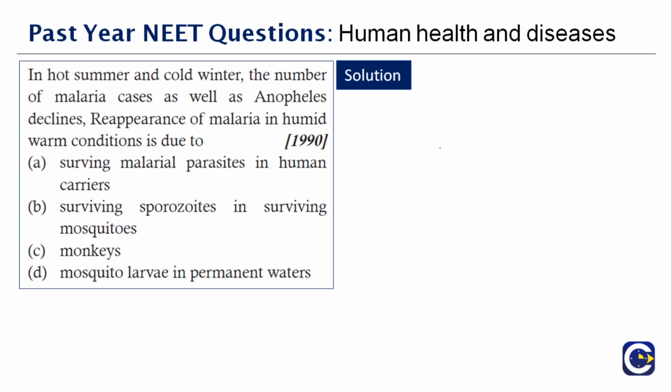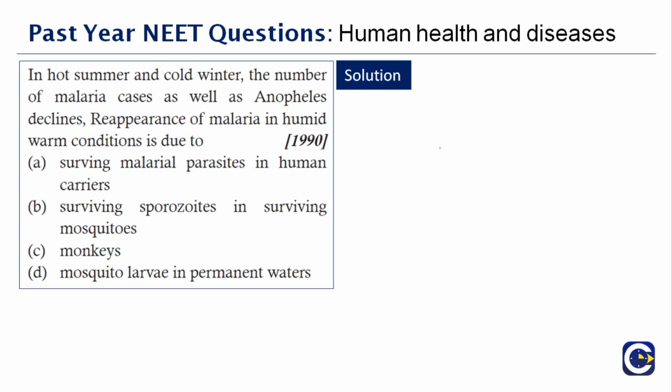And you must have heard elders telling you to disturb the water so that the eggs get disturbed and don't hatch or might get destroyed. So this is a very common scenario that we all come across. It's the same thing here. In hot summer or cold winter, the malarial cases as well as the anopheles decline because they don't have water to hatch. They don't have water for the eggs to be laid.